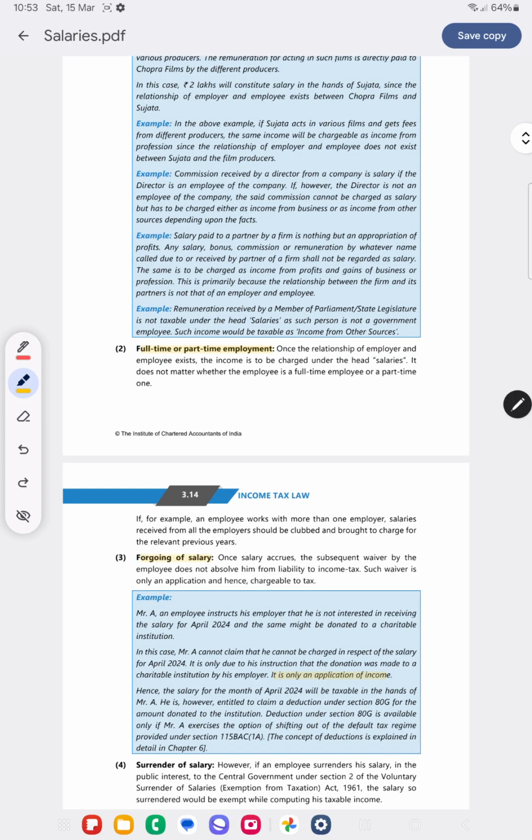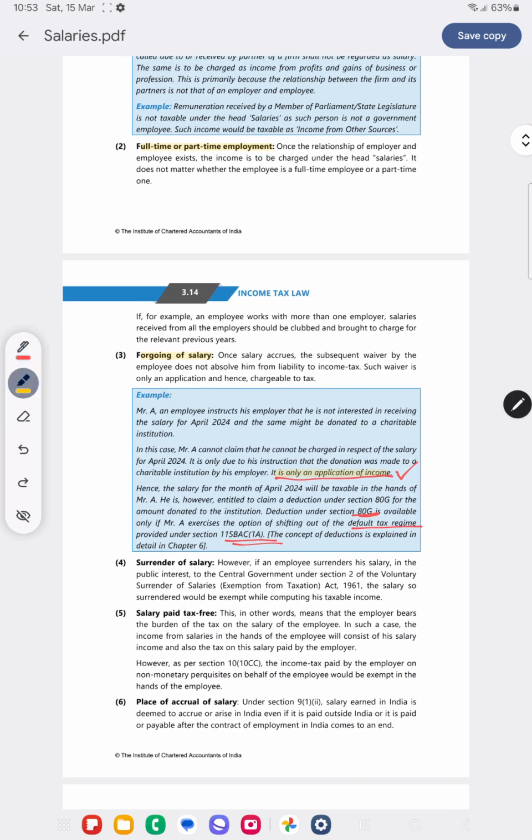Foregoing of salary. See, if I'm earning some salary and I say that I do not want that salary, and I ask the employer to donate it to a certain charitable institution, will the salary be taxable? Yes, salary will be taxable because that will be considered as application of income. Such a donation I can claim under 80G if I have opted for the old regime. If I have opted for the default tax regime, then I cannot get such a deduction.